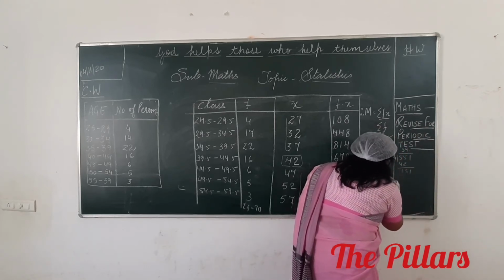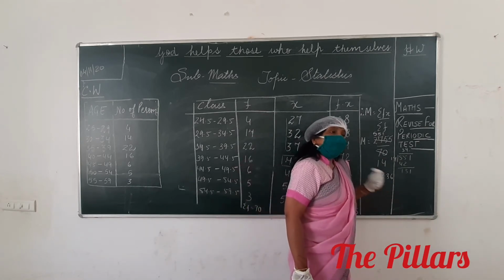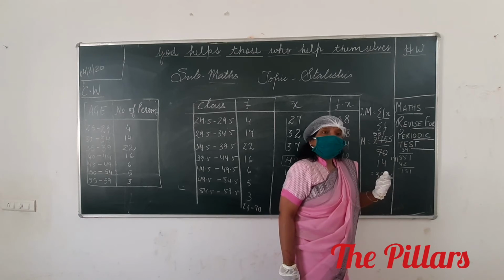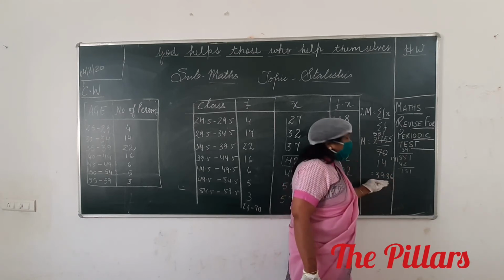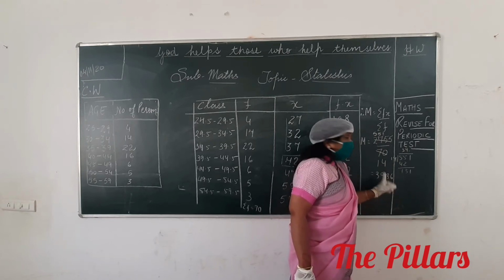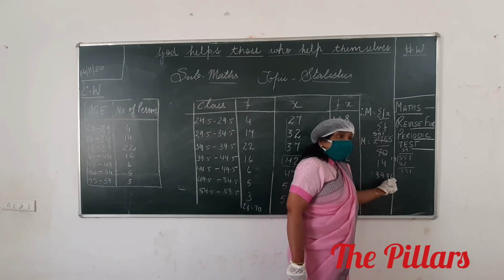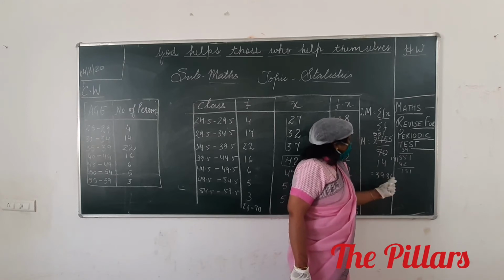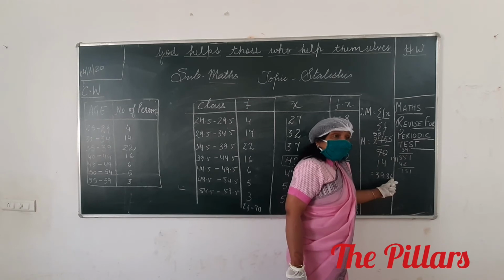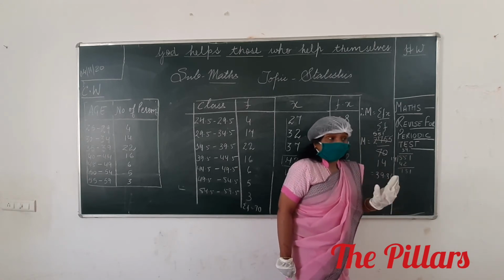39.36. Look at this. If I ask you to write the answer to one decimal place, then what will happen? If your answer is 39.36 and I am asking you to write the answer in one decimal place, what will you do? Here we have written 2 places of decimal. So for 1, what do you see? You see the successor of this. What is the successor? 6. That means it is bigger than 5. So you will round off to 4. So what is the answer? 39.4, if it is asked of you.